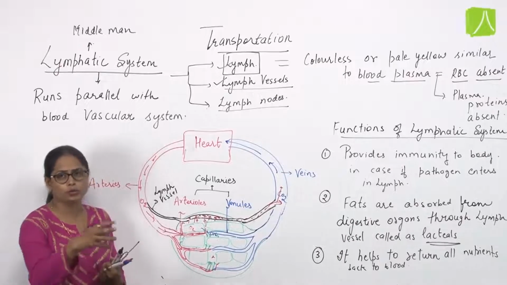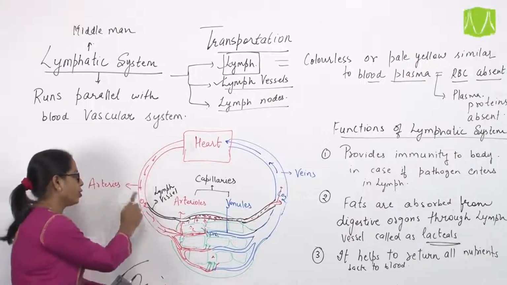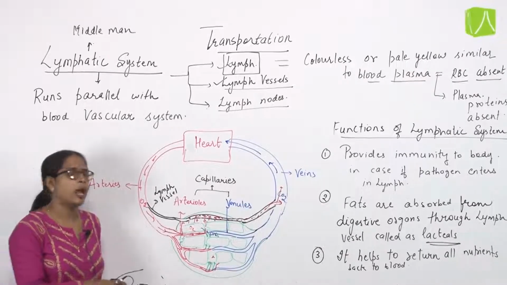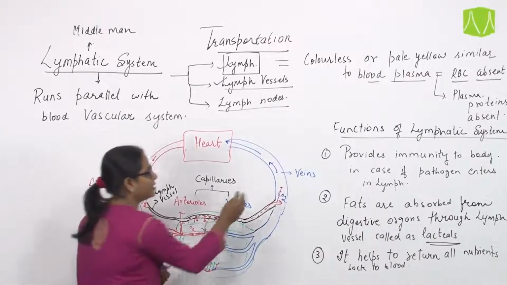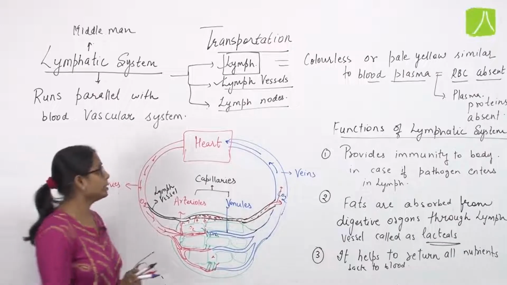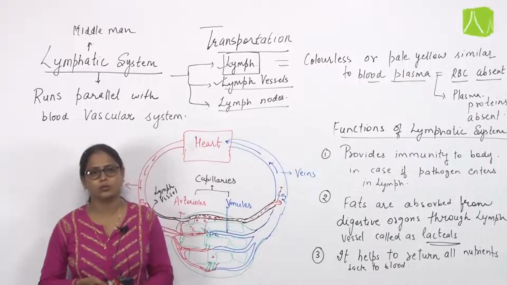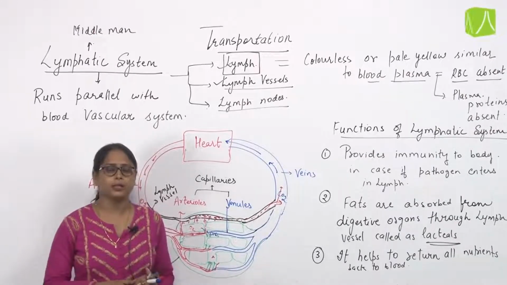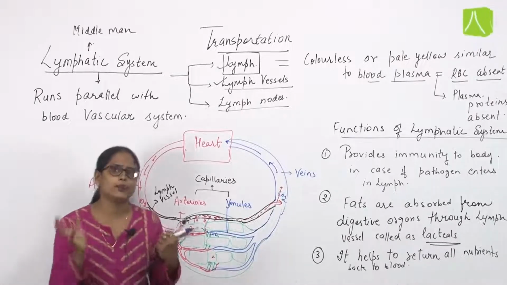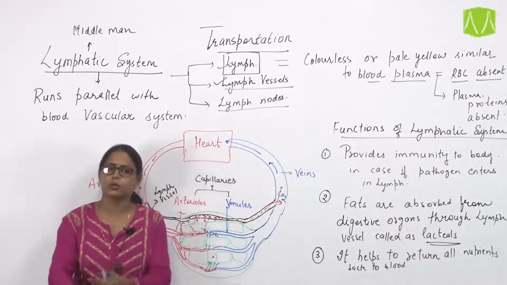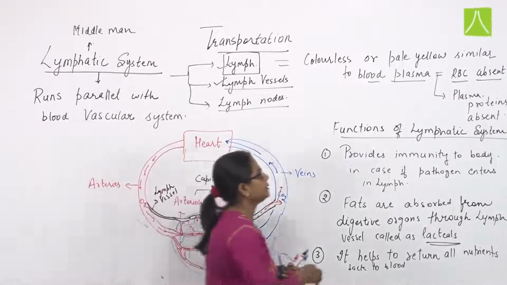This lymph flows inside a closed vessel known as lymph vessel, which we have discussed originates at the tissue site and ends at the tissue site. That means you can say it originates from arteries and ends up at the veins. Then we have discussed that all these lymph vessels run parallel with the blood vessels up to the tissue site. And when the lymph vessels of different organs or tissues in a particular area get combined, they form a cluster which is known as lymph node.